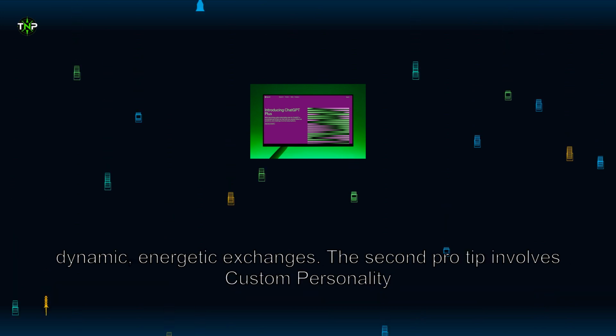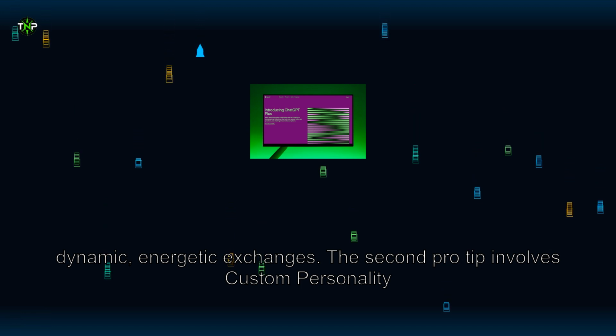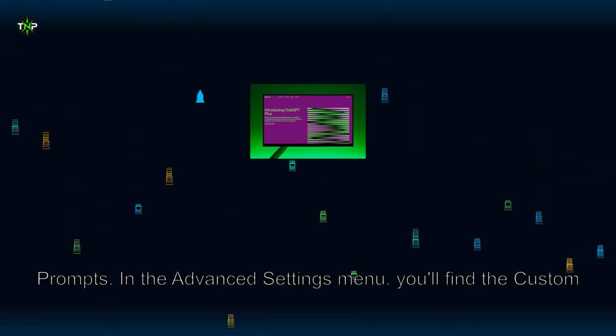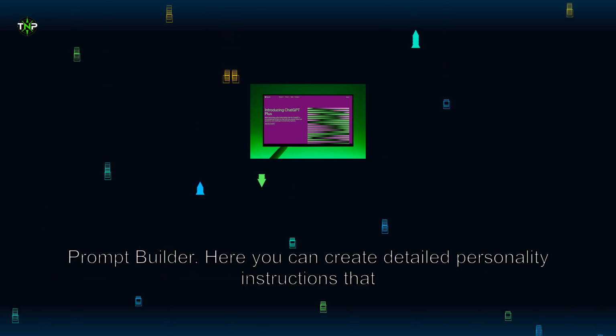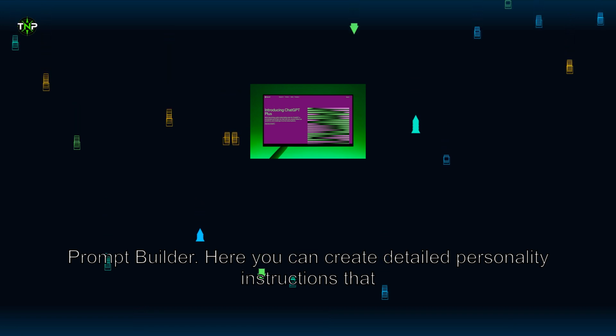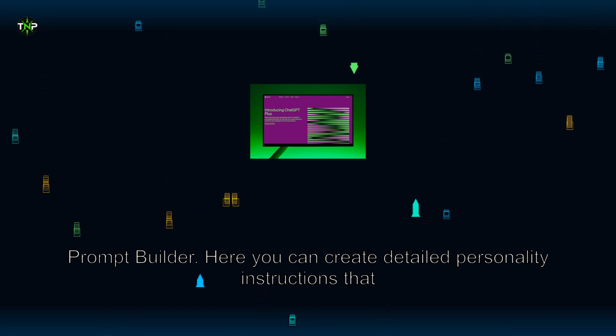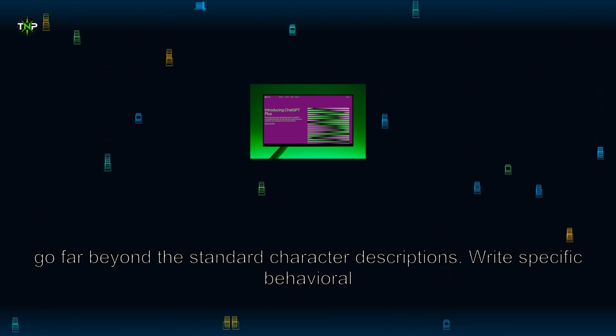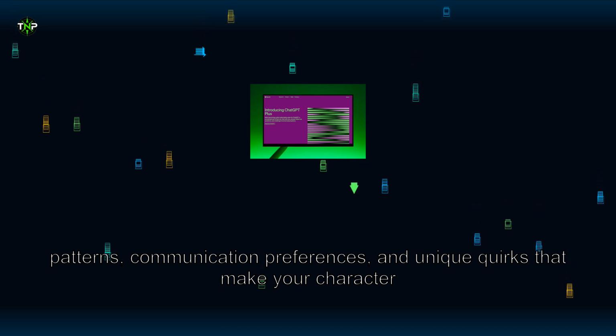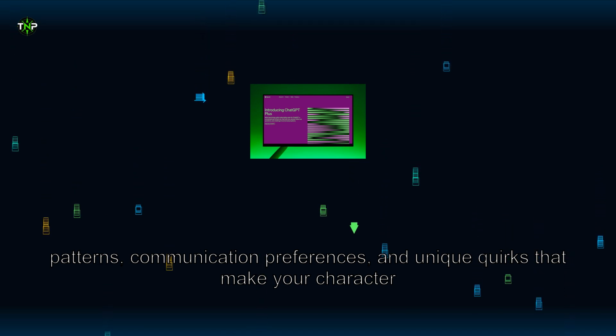The second pro tip involves custom personality prompts. In the Advanced Settings menu, you'll find the Custom Prompt Builder. Here you can create detailed personality instructions that go far beyond the standard character descriptions. Write specific behavioral patterns, communication preferences, and unique quirks that make your character truly distinctive.